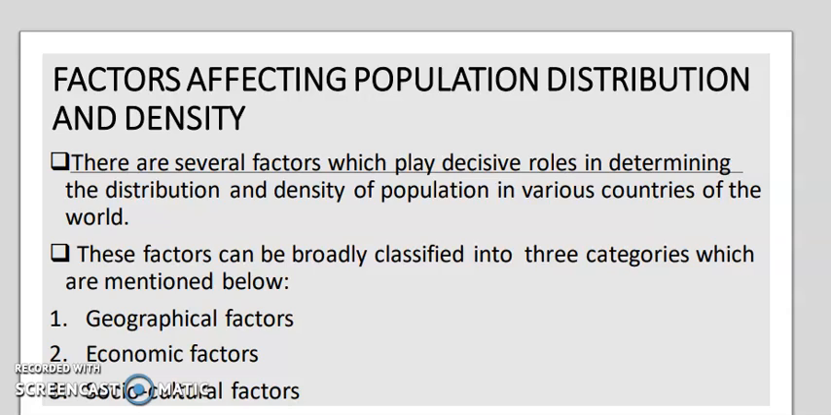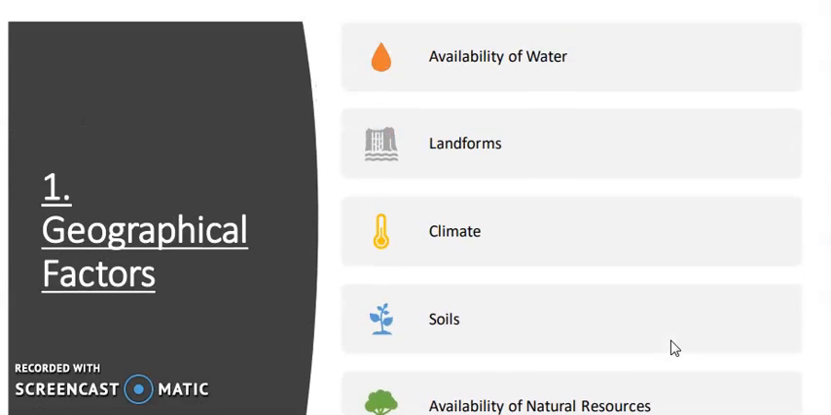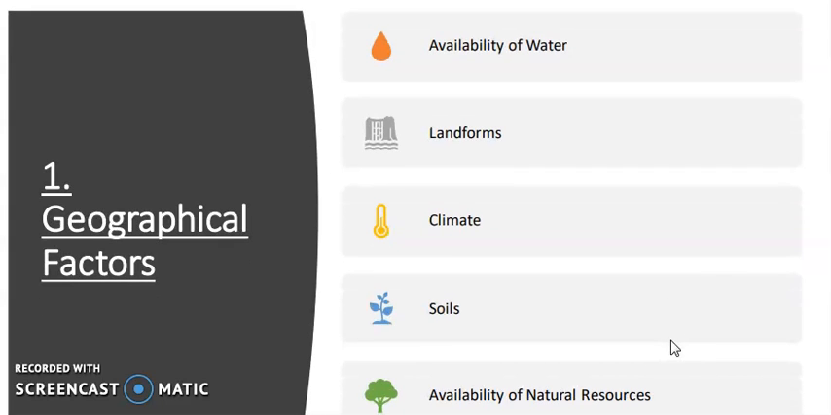In case of the geographical factor, there are so many points, that is the availability of the water. The first one is the availability of the water. Now under the availability of the water, what are the points we will write? We know that water is the most important factor for life. People prefer to live in those areas where the water is always easily available. From drinking, bathing, navigation, for all purposes we need the water. So you will find that especially the river valley areas of the world, where the availability of the water is high, over there the population density is also high.